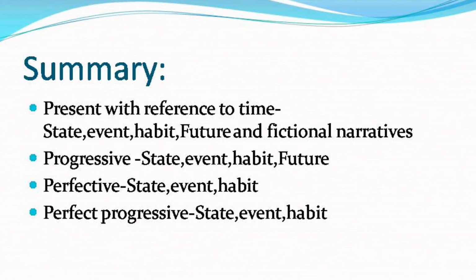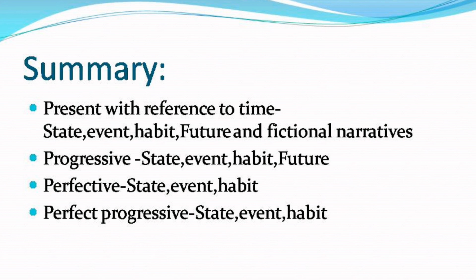I hope the various usages, like present tense with reference to the time, then habitual, past reference of the present tense, etc., are clear. To sum up, simple present is used for future reference or in fictional narrative. Then coming to the next one, it is talking to us about the progressive aspect, where the state, event and habitual actions have been explained in the next slide.